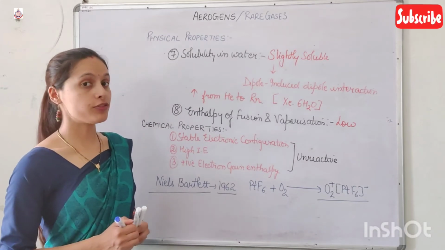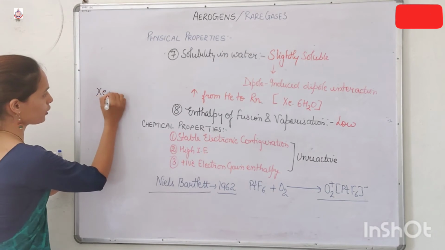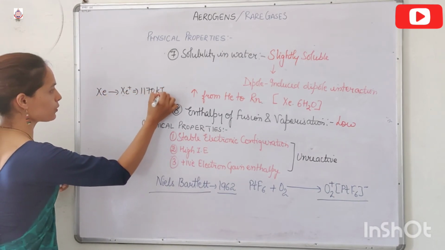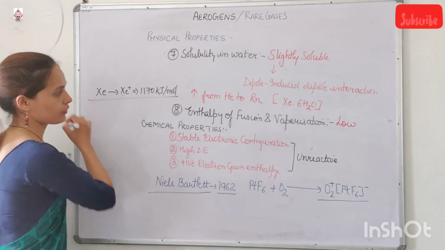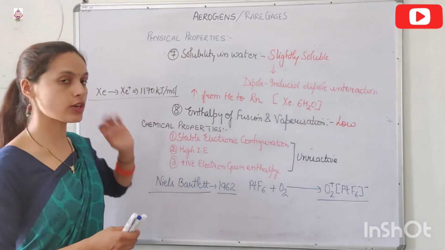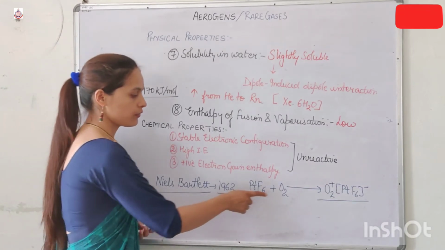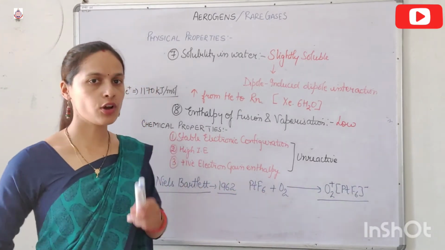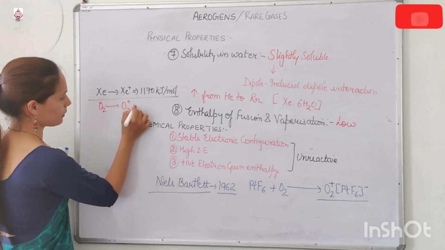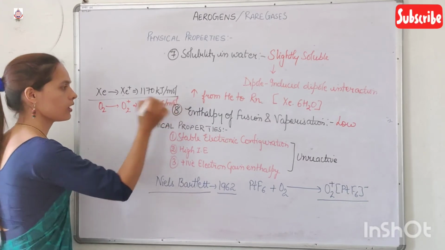Clear? Now, the first ionization enthalpy of xenon is 1170 kilojoule per mole. Now, Neil Bartlett observed that the first ionization enthalpy of diatomic oxygen was 1175 kilojoule per mole.